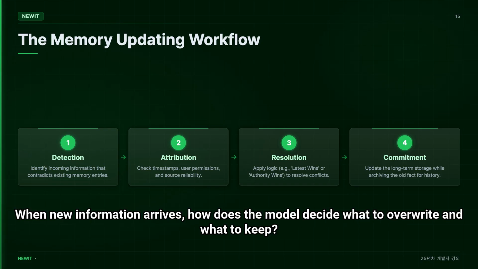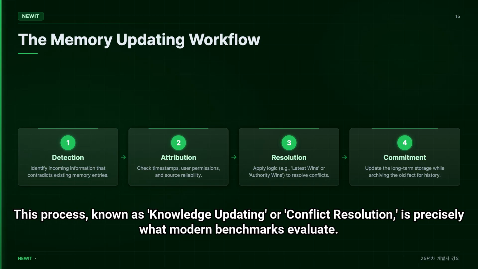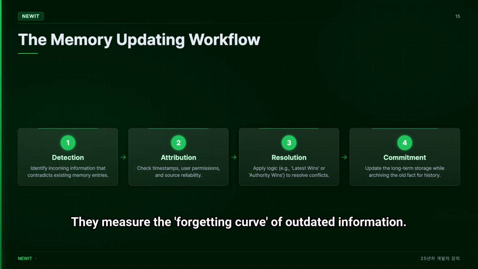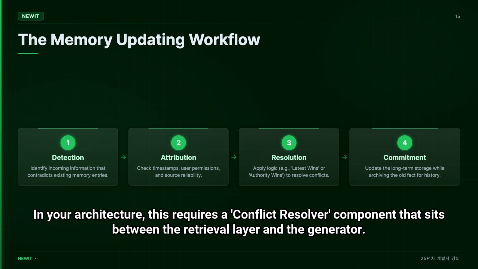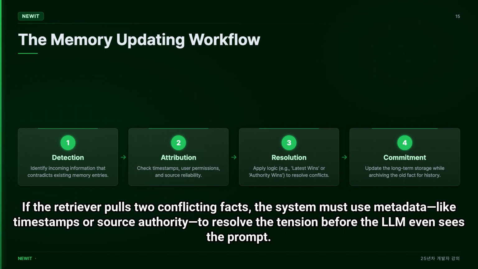When new information arrives, how does the model decide what to overwrite and what to keep? This process, known as knowledge updating or conflict resolution, is precisely what modern benchmarks evaluate. They measure the forgetting curve of outdated information. A high-quality memory engine should behave like a human expert. It should acknowledge the history but act on the latest valid data. In your architecture, this requires a conflict resolver component that sits between the retrieval layer and the generator. If the retriever pulls 2 conflicting facts, the system must use metadata like timestamps or source authority to resolve the tension before the LLM even sees the prompt.